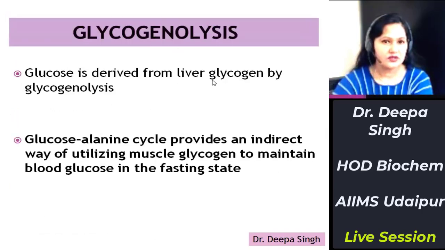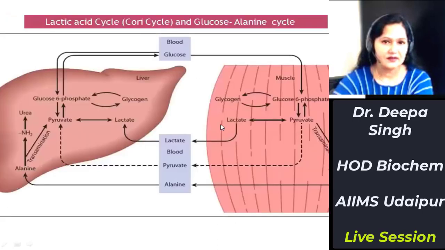Liver glycogenolysis directly adds glucose to the blood, but muscle glycogenolysis indirectly adds glucose to the blood by the glucose-alanine cycle. In muscle, by glycogenolysis, glycogen converts into glucose 6-phosphate, forms pyruvate, pyruvate forms alanine, alanine is taken up by the liver, again converted to pyruvate, pyruvate forms glucose, which again comes into the blood circulation. Thus, this is how muscle glycogenolysis adds glucose to the blood indirectly by the glucose-alanine cycle.